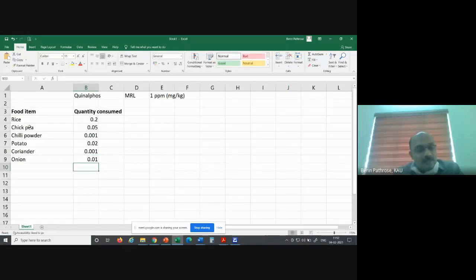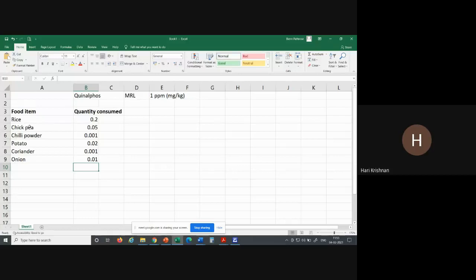Did you have tea in the morning? I had tea. Milk also has an MRL. Some pesticides are recommended as veterinary drugs, so they can be applied on cattle and that residue may end up in milk. But Quinalfos is not recommended in cattle, so I'm not including it in milk. But let us say what comes in the tea. Milk, tea powder.